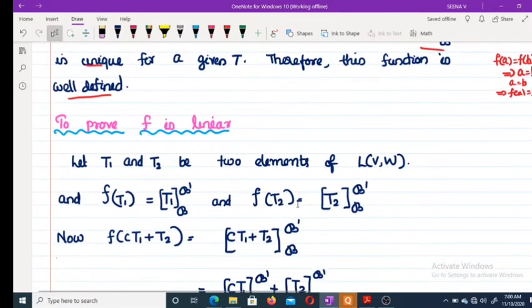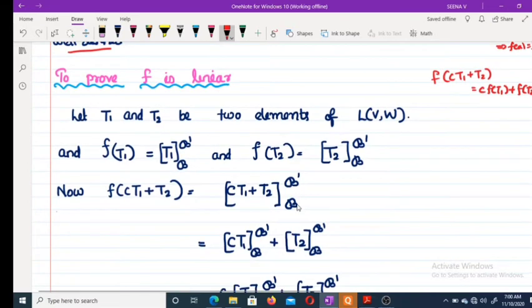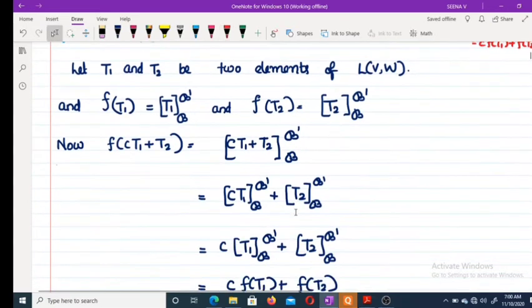Now to prove f is linear. To prove f is linear, what do we have to prove? f(cT1 + T2) equal to c f(T1) + f(T2). Okay. So let T1 and T2 be two elements of L(V, W). f(T1) is the matrix related to T1. f(T2) is the matrix related to T2. Now f(cT1 + T2) is equal to the matrix of cT1 + T2 related to B and B dash.